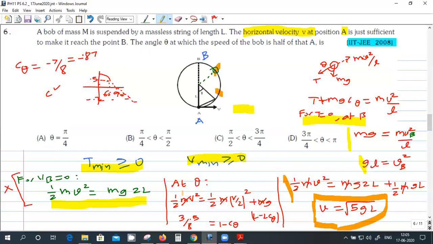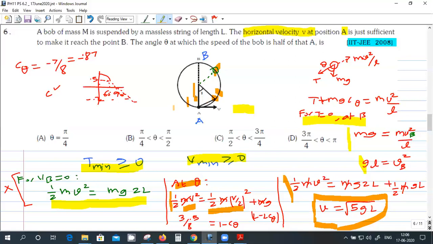So you have to find that value. To get that, let that angle be theta. At that angle, write the energy equation. Energy at the bottommost point is half mv square, and energy at that point is half m (v by 2) square, and the potential energy is mg(L minus L cos theta). I'm assuming that at this point, this length is L cos theta, so this height will be L minus L cos theta.